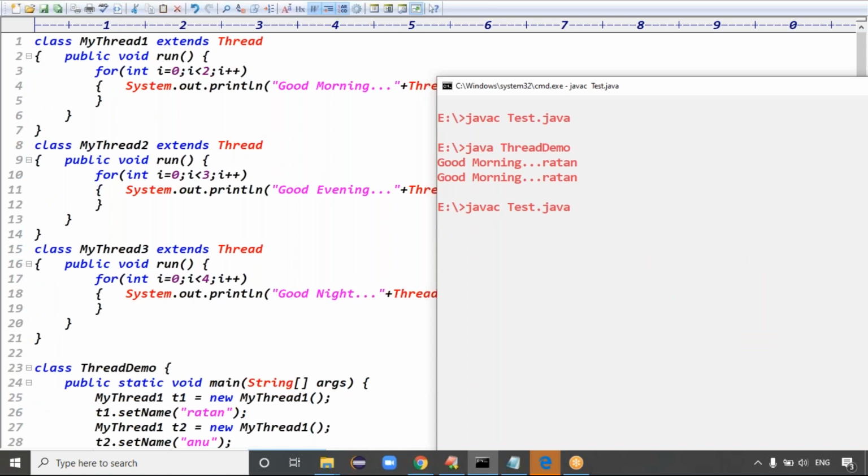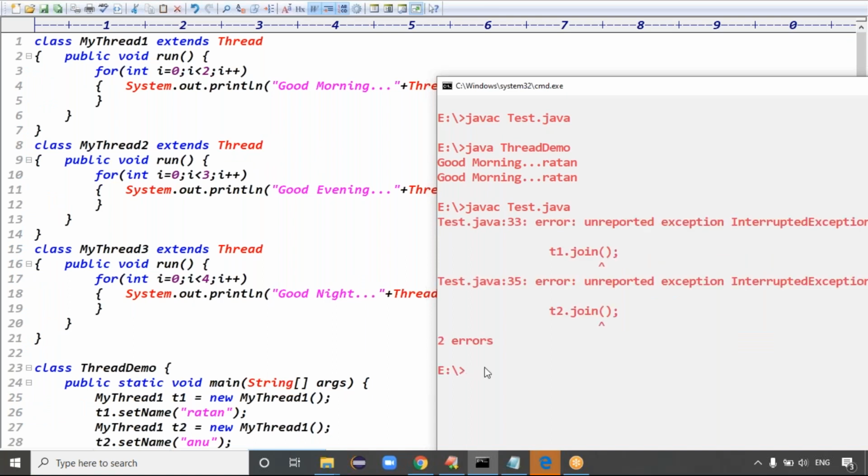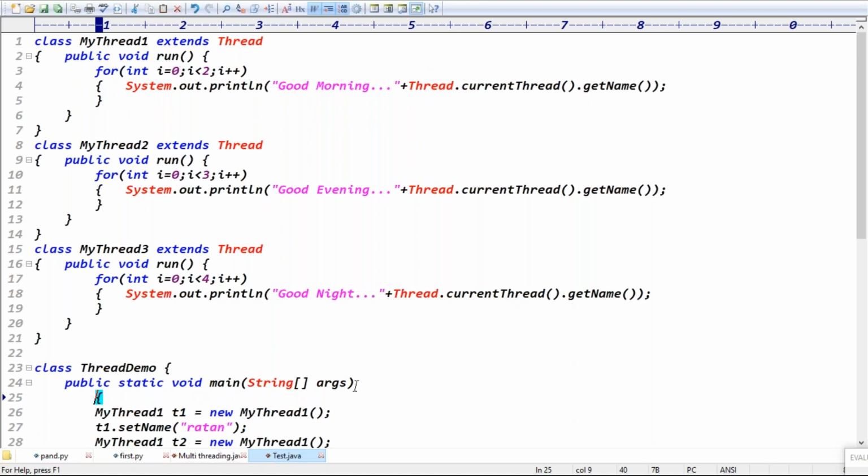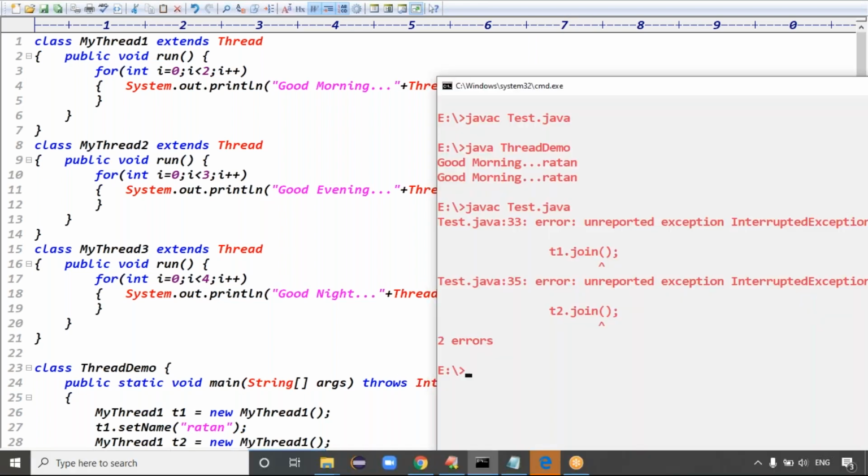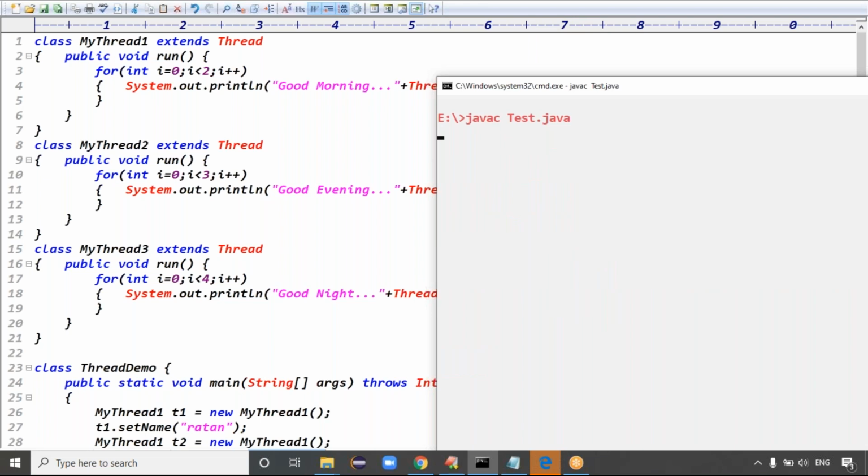Java test.java, then the code compiles fine. The join method definitely throws an exception, so you write throws InterruptedException. Because in multithreading, whenever a thread is in a stopping or sleeping mode, we definitely have to handle the InterruptedException. So java test.java, the code compiles fine. The Java class is called ThreadDemo, right?